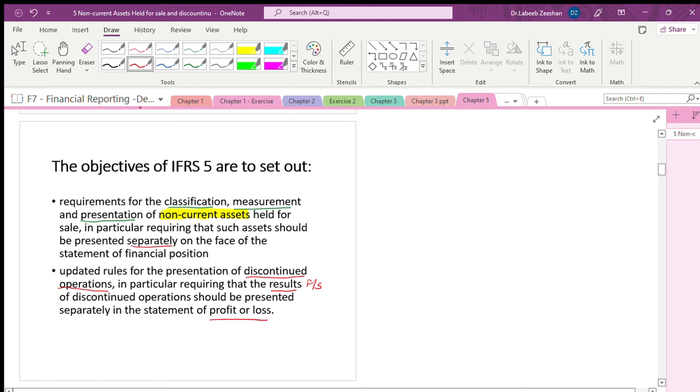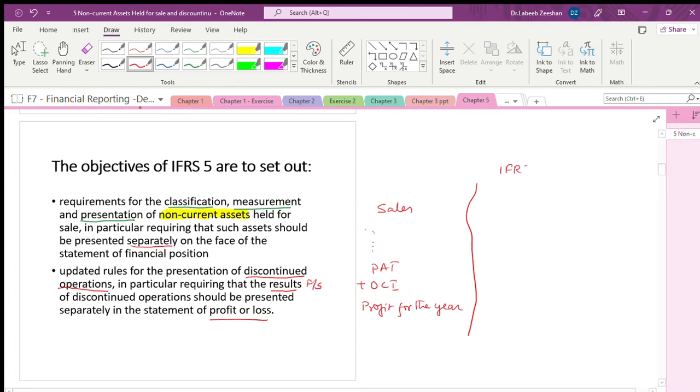See what will happen. We are talking about sales and all the things will happen, then we will have profit after tax. Then we will have other comprehensive income, then total profit for the year. This is what we do normally. With respect to IFRS 5, we are talking about sales, all the things will happen, profit after tax, and we'll create